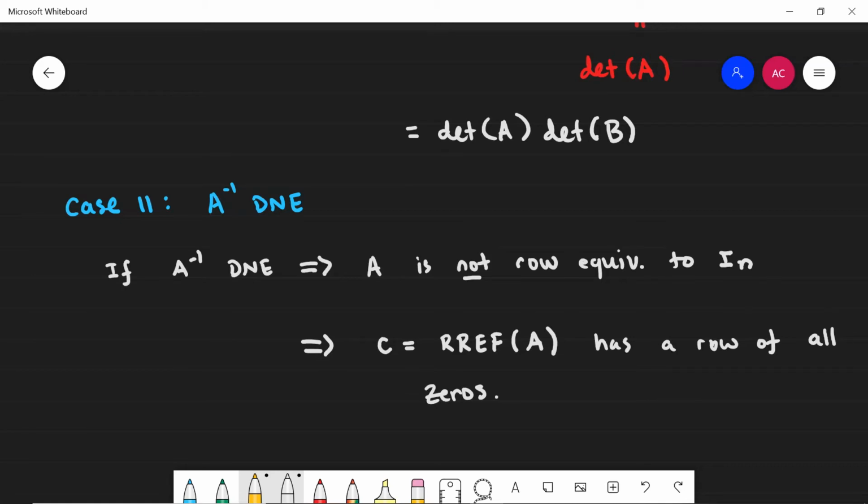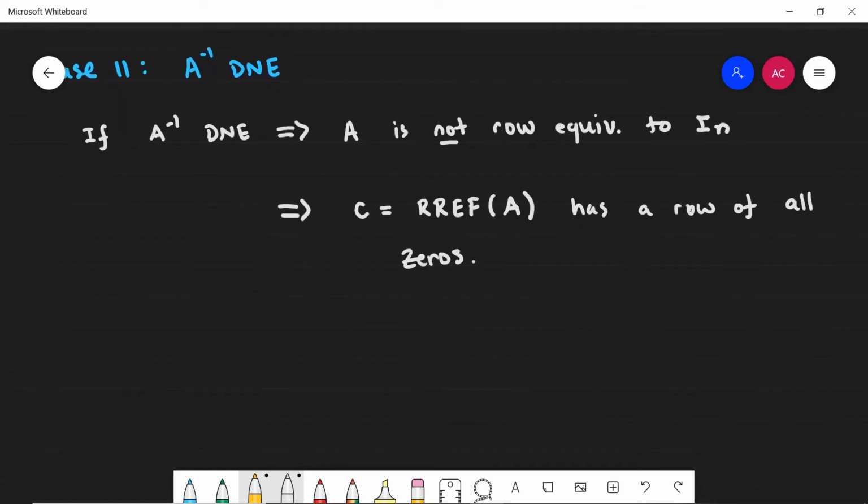Now, what I want to do is use the nice relationship between row reduction and multiplication by elementary matrices.